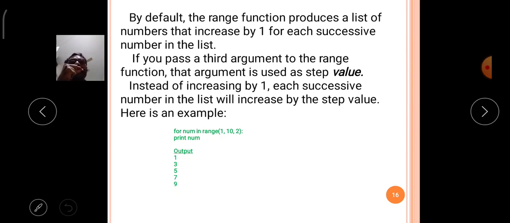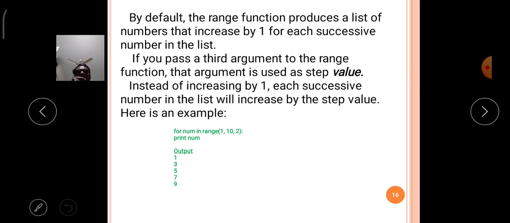Then for each iteration, it will increase the value by 1. That means the difference between each value and the next in the sequence is only 1 by default.